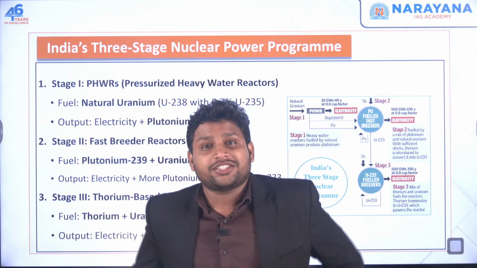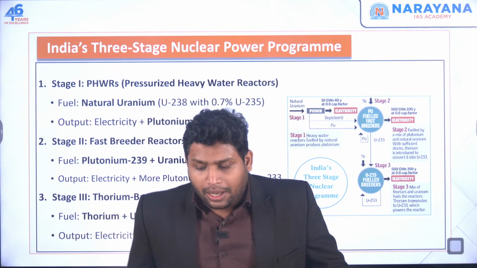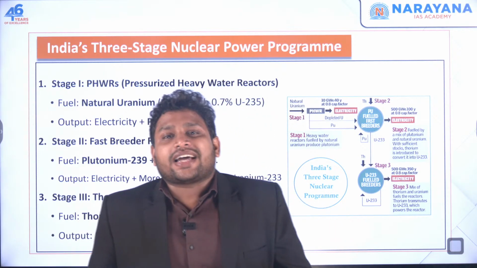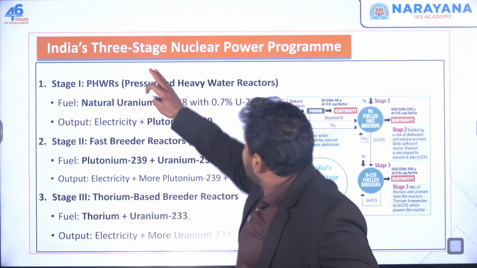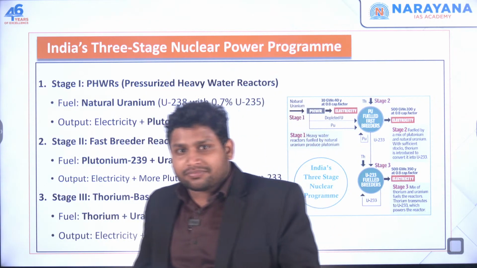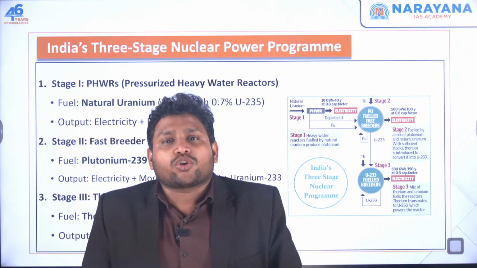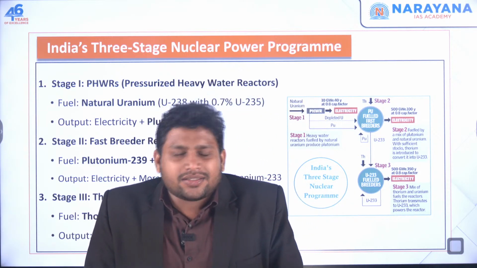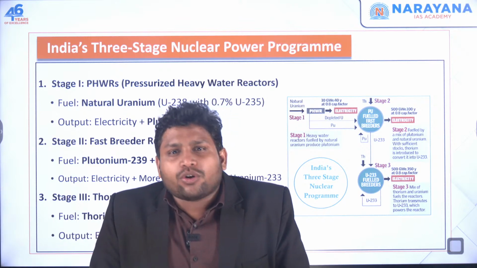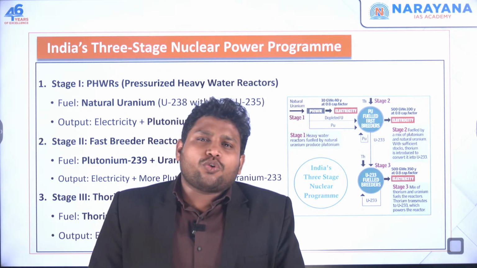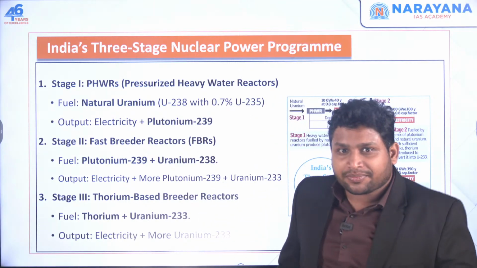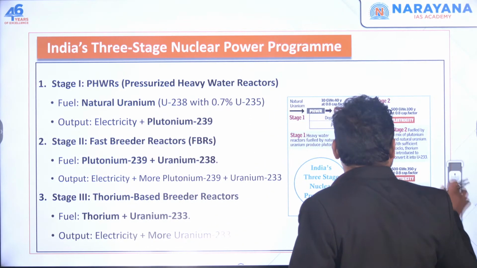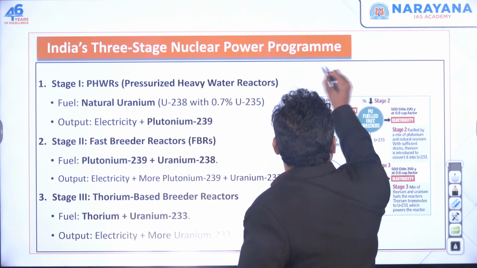This is something challenging. So the Indian government, or rather the scientists in India, thought about a program. We call it the three-stage nuclear power program. It is a brainchild of Dr. Homi Jahangir Bhabha. He said that instead of relying on uranium, we can look for an alternative source for this nuclear reaction. So they suggested, why can't we use thorium?